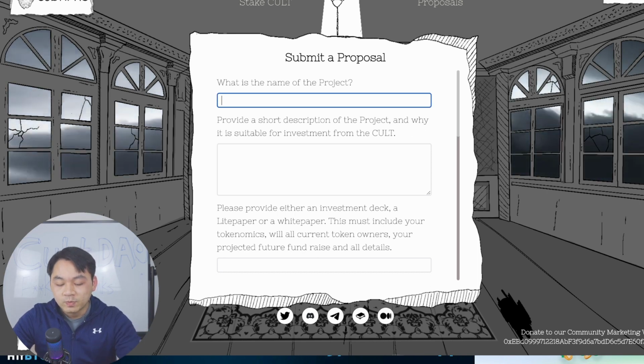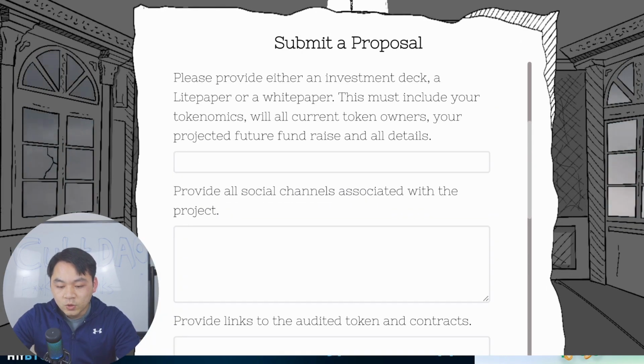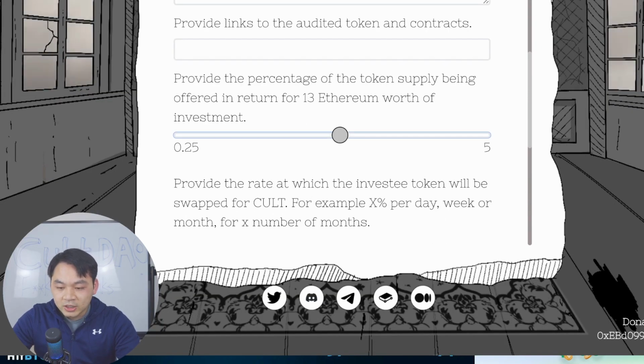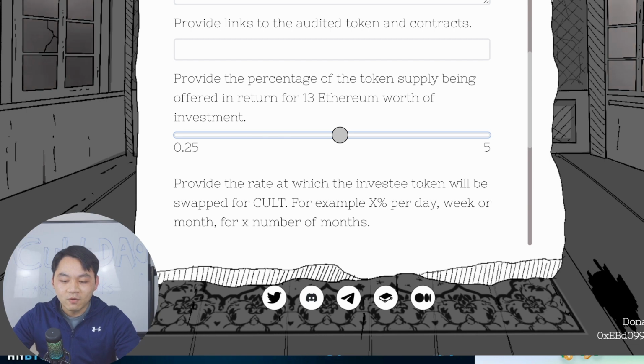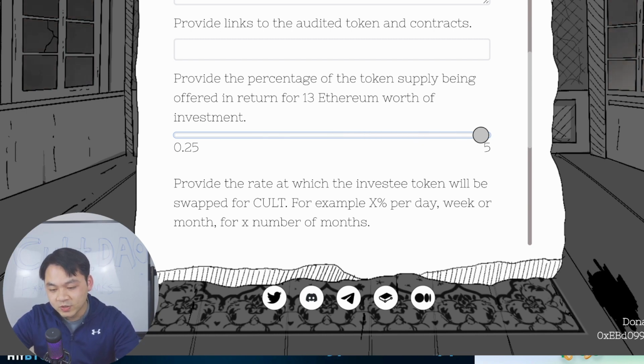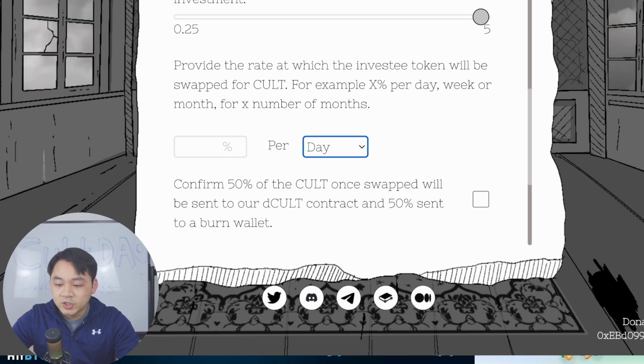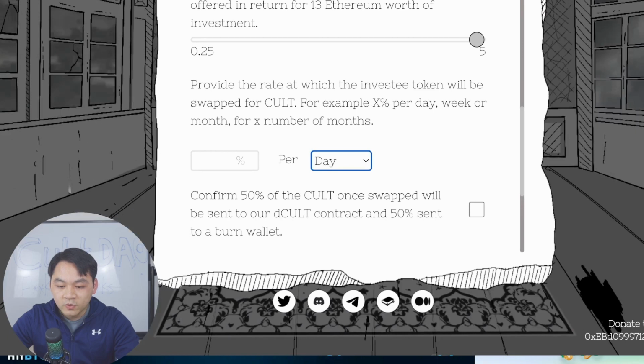You can see here, you put in the name of the project. And what's really interesting is that this is a very effective way. You can select the percentage of tokens you're willing to offer in return for the investment. The maximum you can select is 5%. You can select the rate by day, week, or month. Provide the rate at which the investee token will be swapped for CULT, for example X% per day, week, or month, or for X number of months.